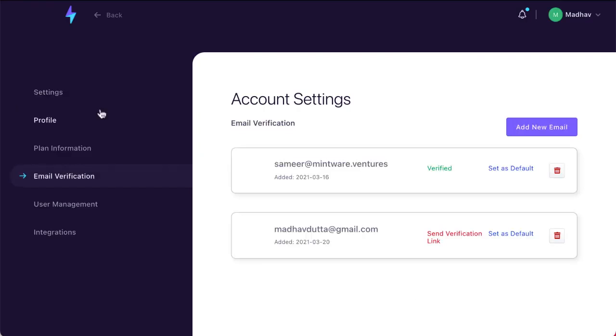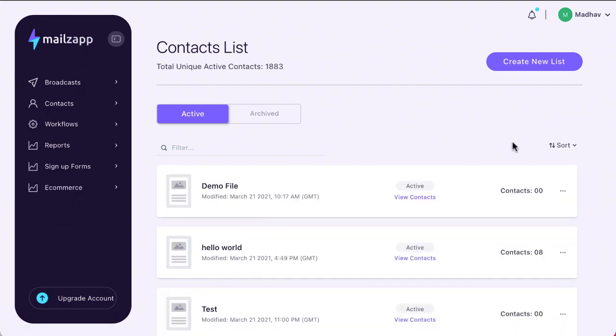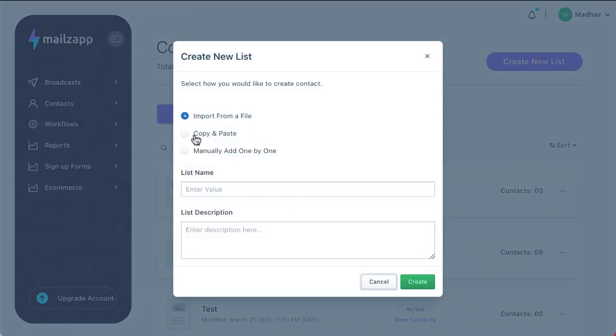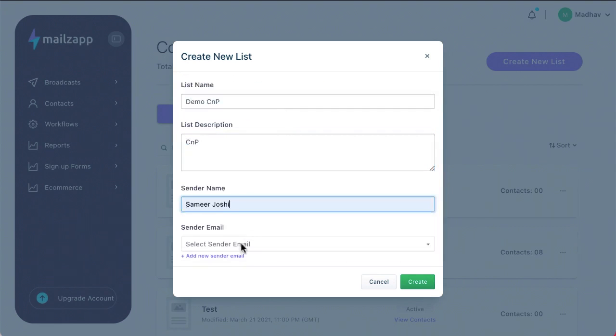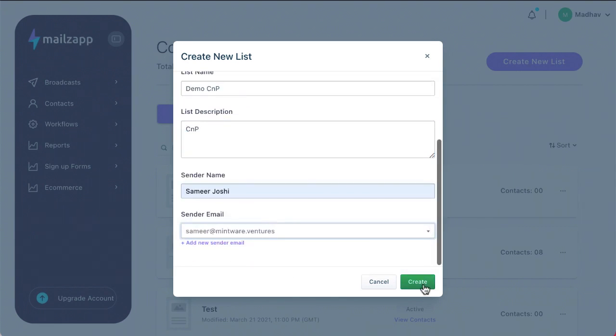Oops, something wrong there. I'll have to do that again. Copy and paste, demo CNC, there you go. I'm the sender. Now this is all suggested by Chrome, not by the AI, but like I said in the other ones, AI will be suggesting that.